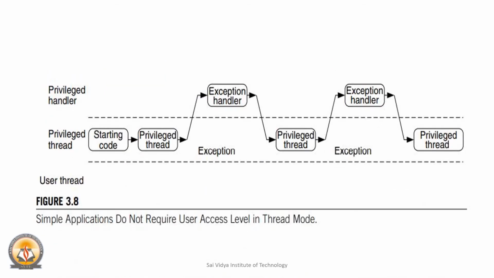If an application program does not require the use of the user access in thread mode, it will run on the privileged access of the thread mode. If an exception occurs, the mode gets shifted to the handler mode, the subroutine is processed, and when exiting it, returns to the thread mode with privileged access rights.